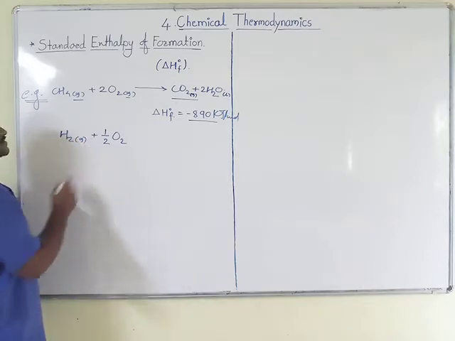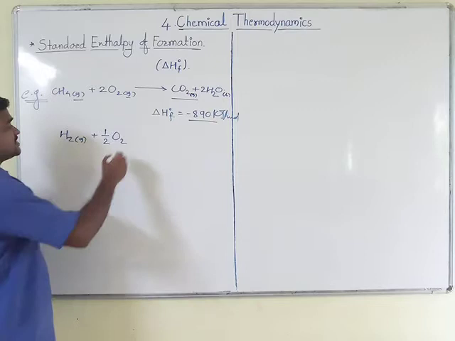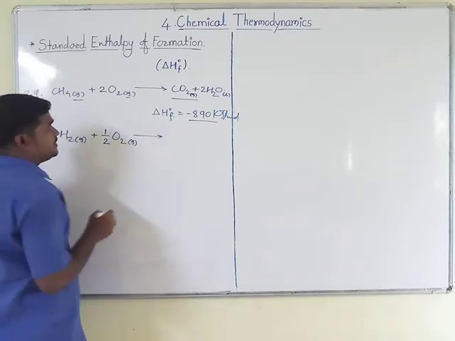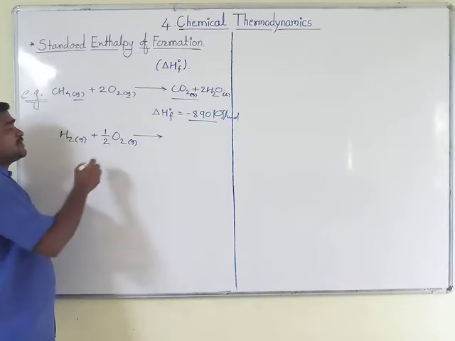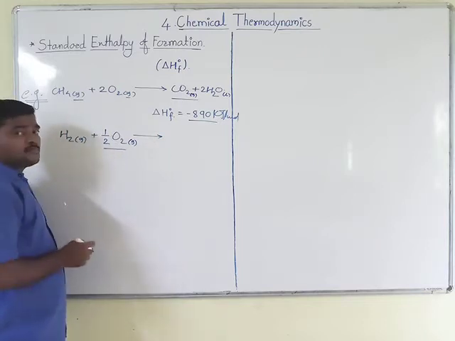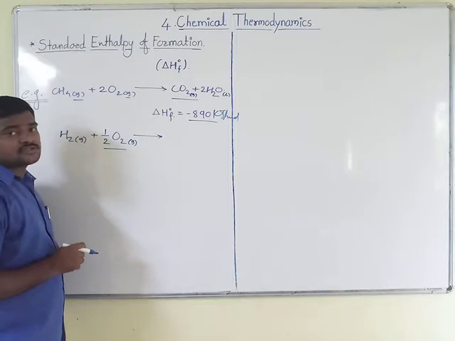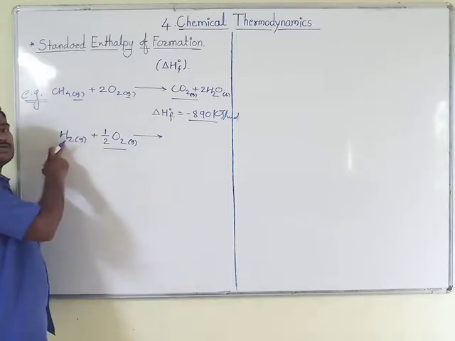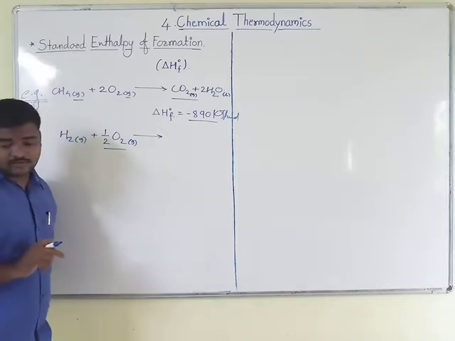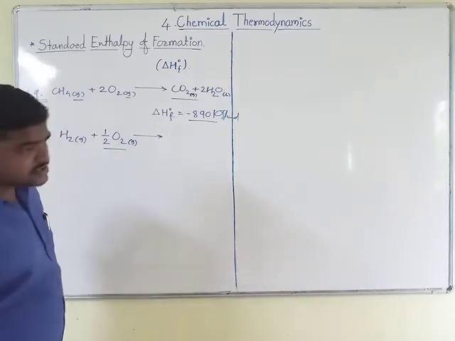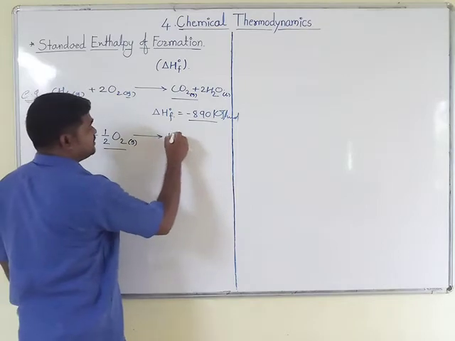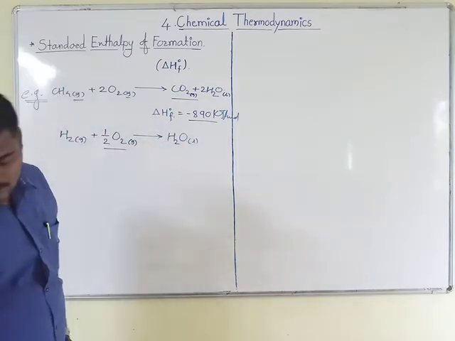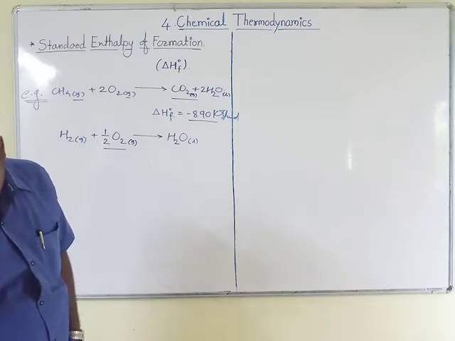So for that purpose, both the substances we should write in gaseous state, and during its formation, the number of moles of oxygen which I have used is half a mole, and the number of moles of hydrogen is 1 here. Therefore, the H2O which is formed is present in liquid state, so I have written small l, and the enthalpy required for this